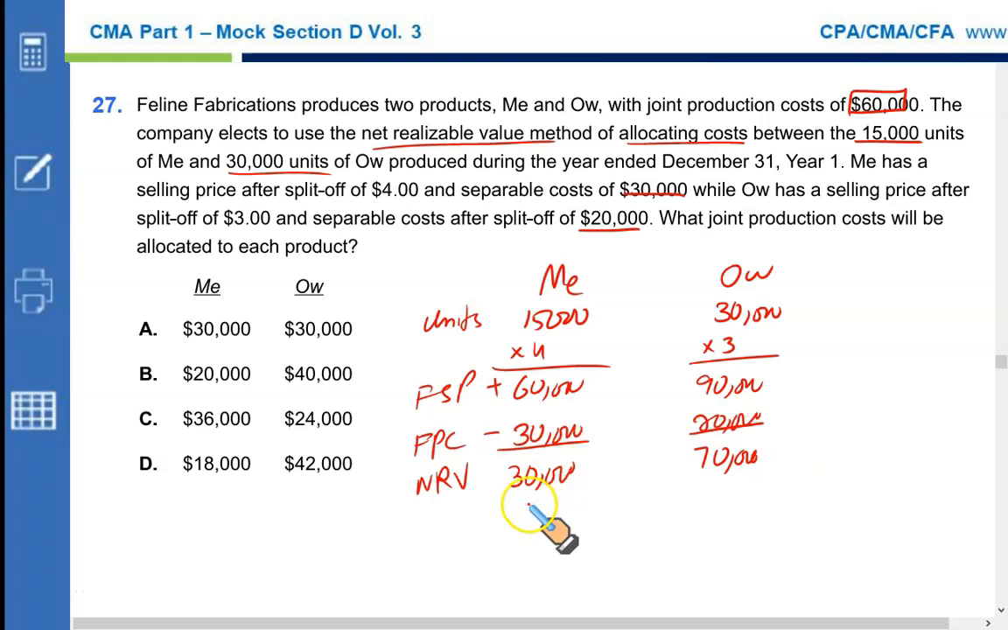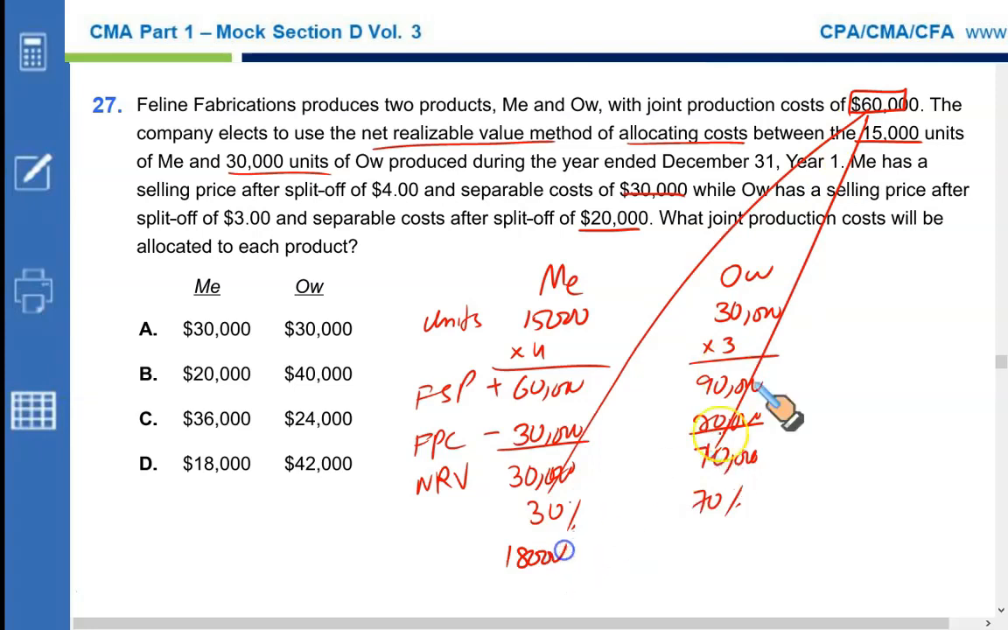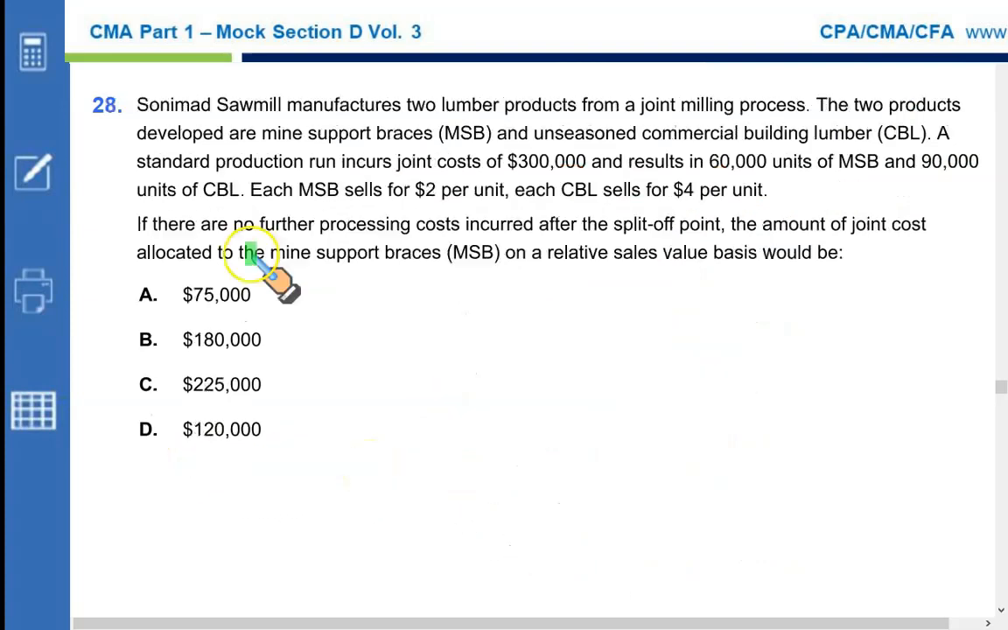If you convert them into percentage, that is 30% and 70%. And this is how you're going to allocate your joint cost. 30% of your joint cost is assigned to Me, that is $18,000, and 70% of 60,000 is 42,000. So look no further, you got your option, D to be the correct option, 18,42.